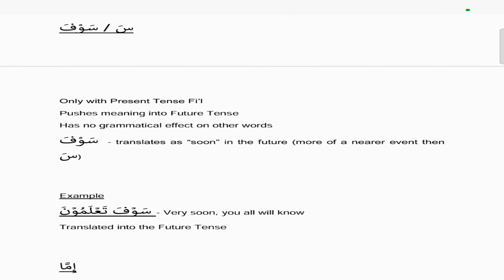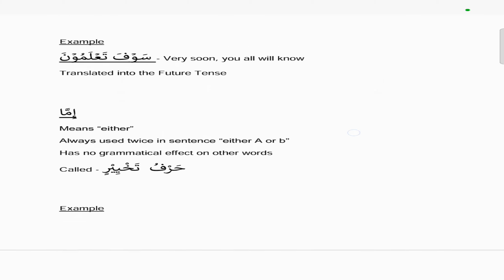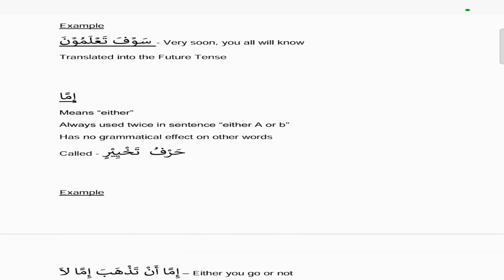And then we have sa and sawfa, and they only come with present tense fi'l, and it pushes the meaning into the future tense, and they have no grammatical effect on other words. Sawfa translates as soon in the future, which is nearer in time compared to sa. So both push the present tense into the future tense, sawfa and sa, but sawfa means sooner compared to sa. So an example, we have sawfa ta'lamuna, so very soon you all will know. And this is translated into the future tense, and ta'lamun is a present tense fi'l.